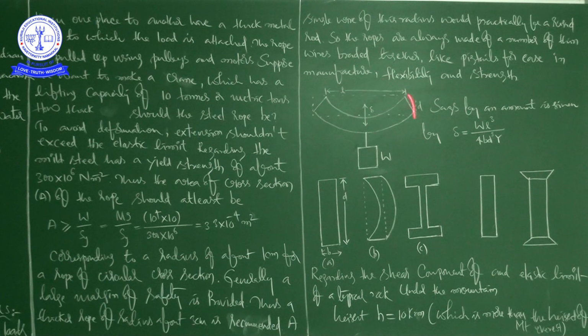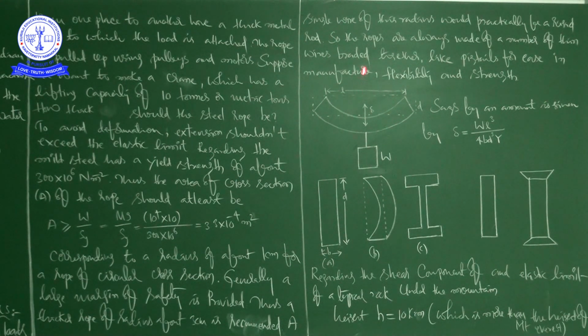So regarding these dimensions, length, breadth and depth, and this delta, which I will tell you about. What is the amount that it can be bent? What is the sagging, the amount of sagging? That is small delta.